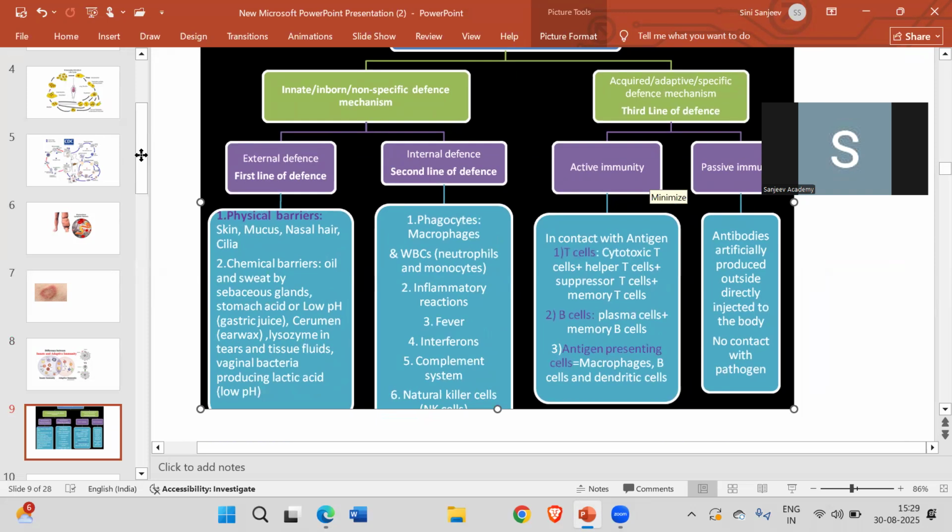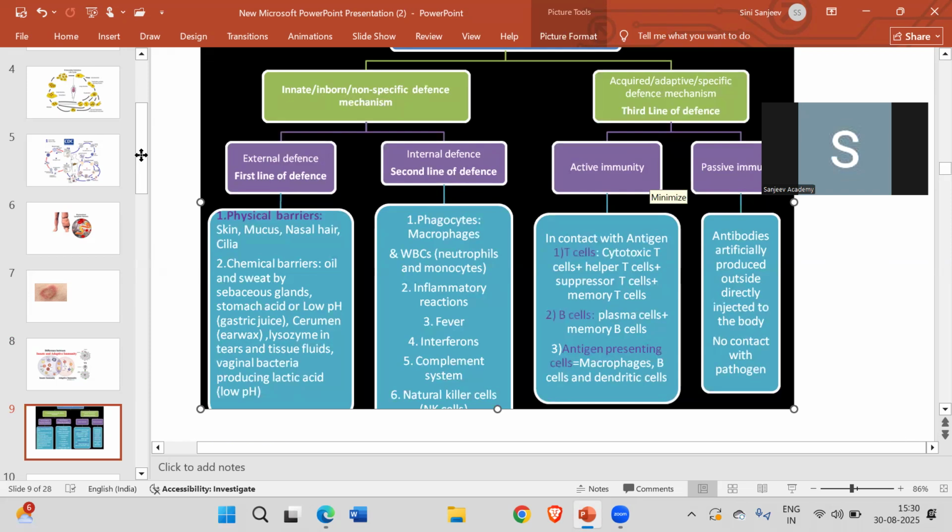In the external defense, what are the things? The physical barriers. The physical barriers mean your skin, the mucus of your respiratory system, and the gastrointestinal and urogenital tracts. Wherever you have mucus, small hairs, or skin, all this acts as the physical barriers. The second one is the chemical barriers, which can also be known as physiological barriers, like the sweat, the saliva, and the tears in your eyes. All this acts as the physiological or chemical barriers.